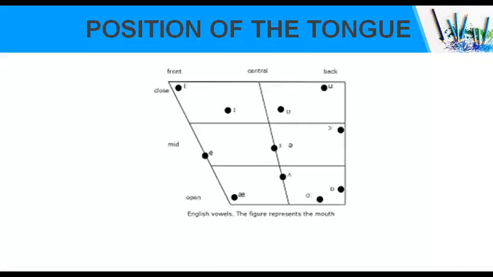In this half closed position, a little space still remains for the air to go out. But if the tip of the tongue touches the upper surface of your mouth, the air passage is completely closed. There is no space left for the air to go out. That position is called the closed position.